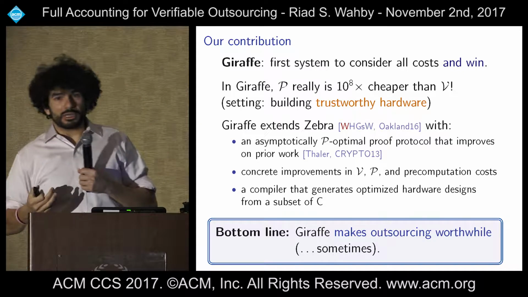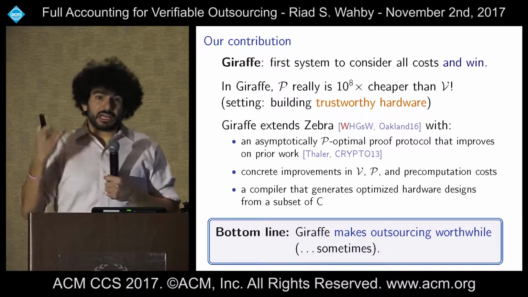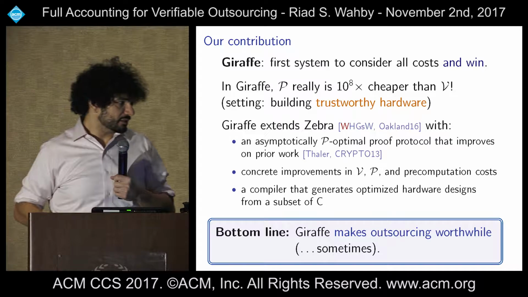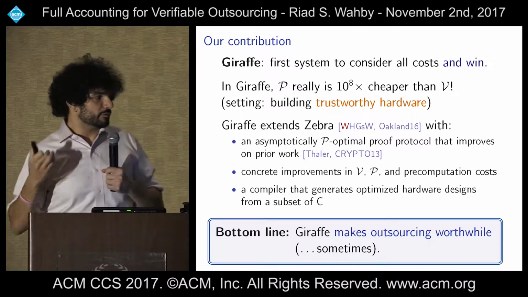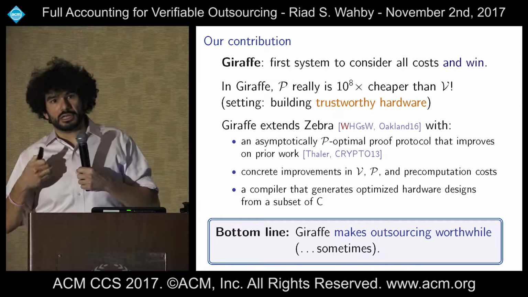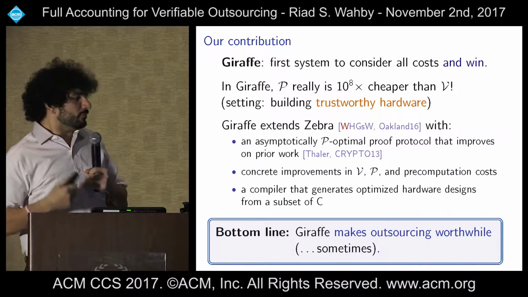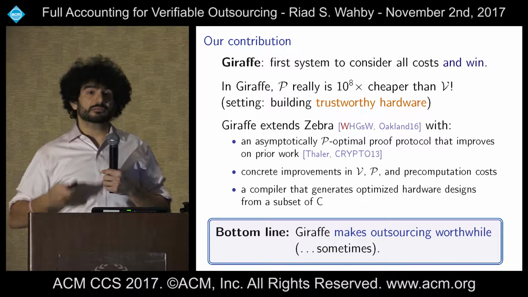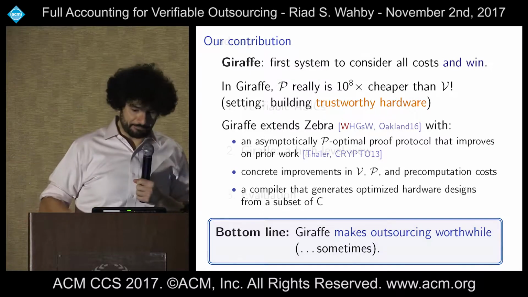So at a high level, what does Giraffe do? It extends some previous work called Zebra with an asymptotically optimal proof protocol that improves on some work from Justin Thaler, and some concrete improvements to all 3 entities: the verifier, the prover, and the pre-computation. And we built a compiler that generates optimized hardware designs from a subset of C. The bottom line is that Giraffe actually makes outsourcing worthwhile in the hardware context, sometimes, subject to some limitations that we're going to see in a little bit.